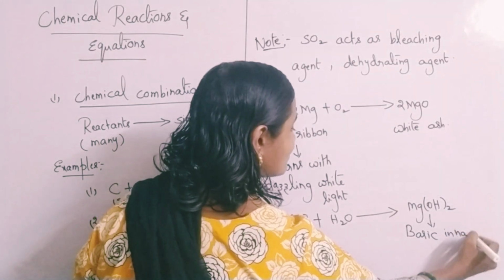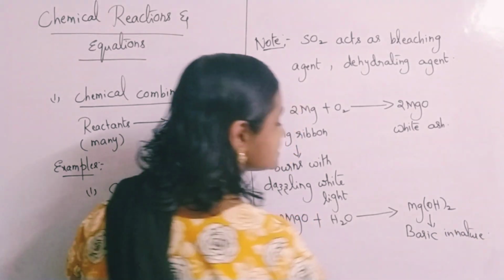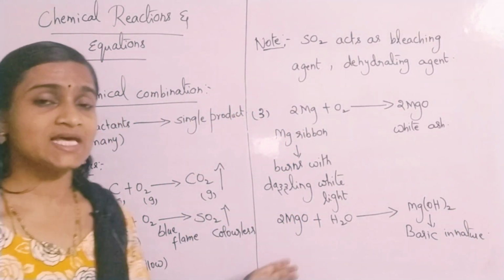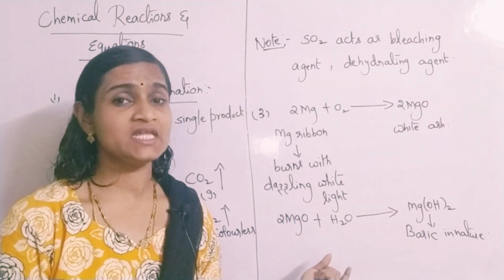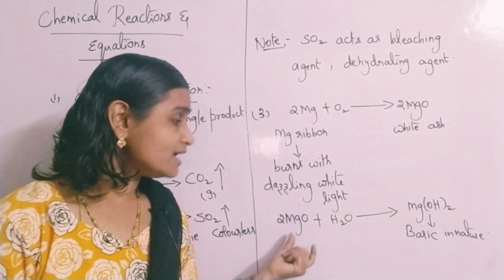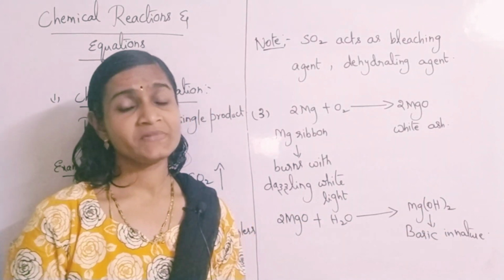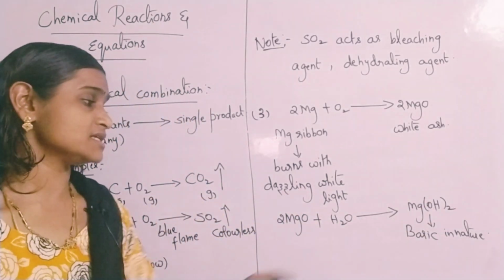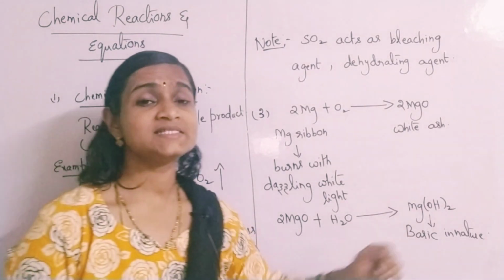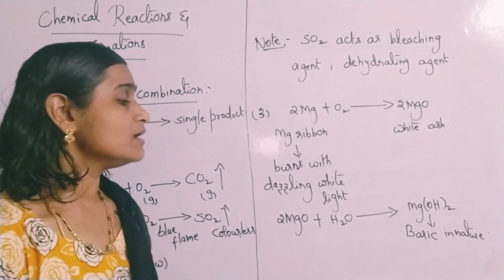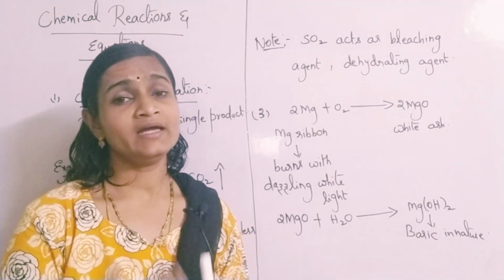I think you have an idea about acids and bases. Here, magnesium is a metal, its oxide is magnesium oxide, and its respective hydroxide is magnesium hydroxide. It is basic in nature, please remember. That means it turns the indicator.